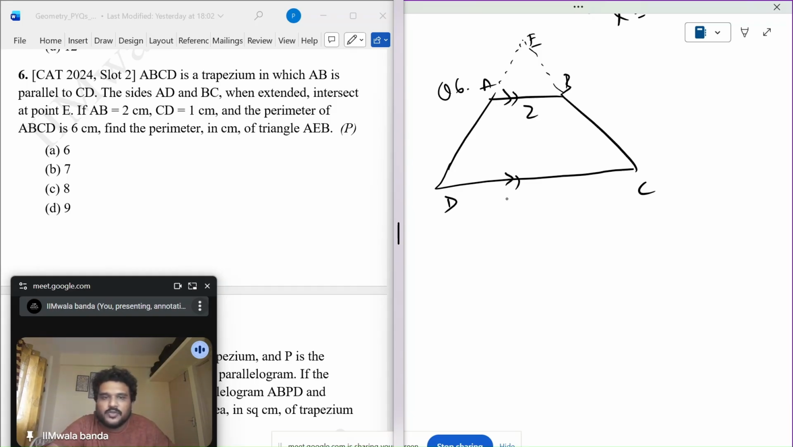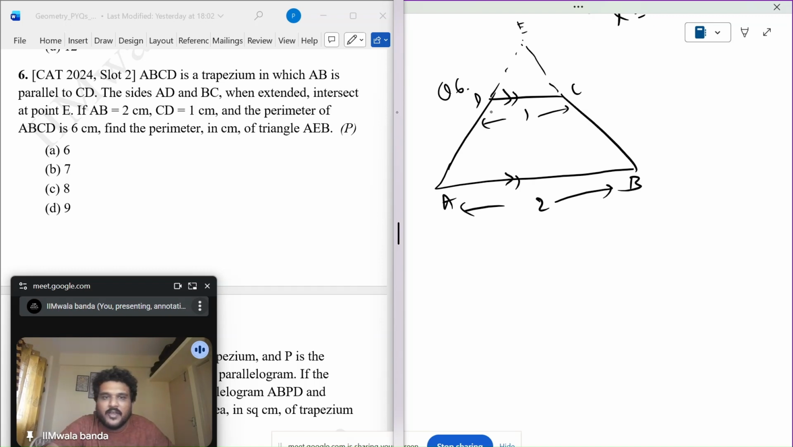AB is 2, CD is 1. So as soon as you get AB and CD like this, it is ABCD, because AB is given as 2 and CD is given as 1, and it is saying that the sides AD and BC when extended intersected E. Okay, this is still correct.